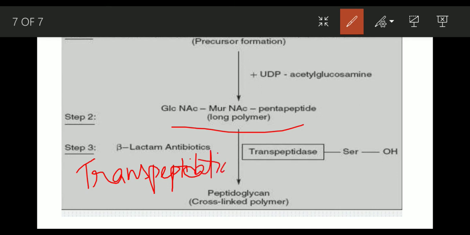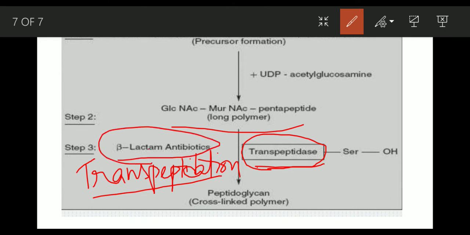The transpeptidation reaction occurs by the enzyme transpeptidase. This transpeptidation is catalyzed by the enzyme transpeptidase, and the beta-lactam antibiotics, like penicillin, inhibit this transpeptidase enzyme.